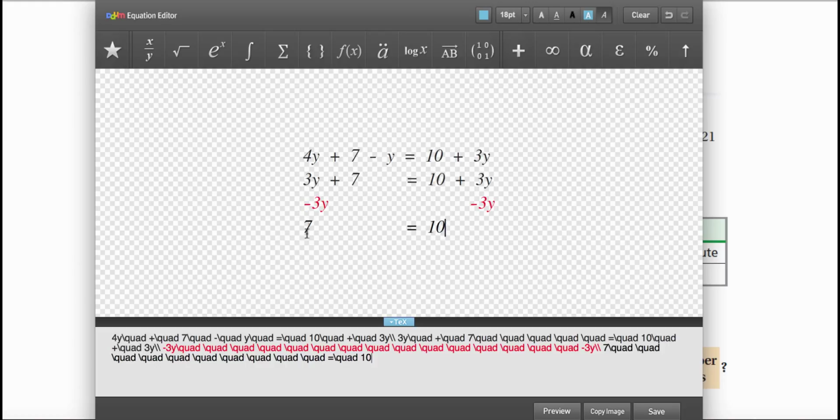Now I subtract 3y from both sides, and both of them cancel out to 0. I'm now left with the number 7 is equal to the number 10, and that's a contradiction. That is never, ever true. And since that is never, ever true, that means that no matter what value of y I could have chosen, there's just no solution to this equation. So this equation is a no solution equation.